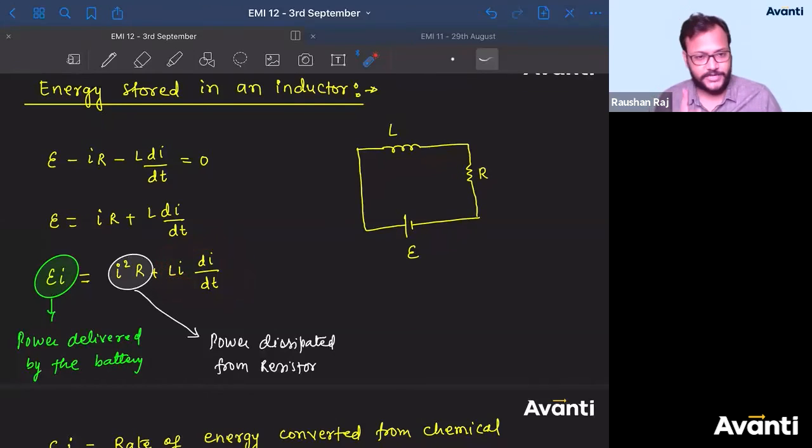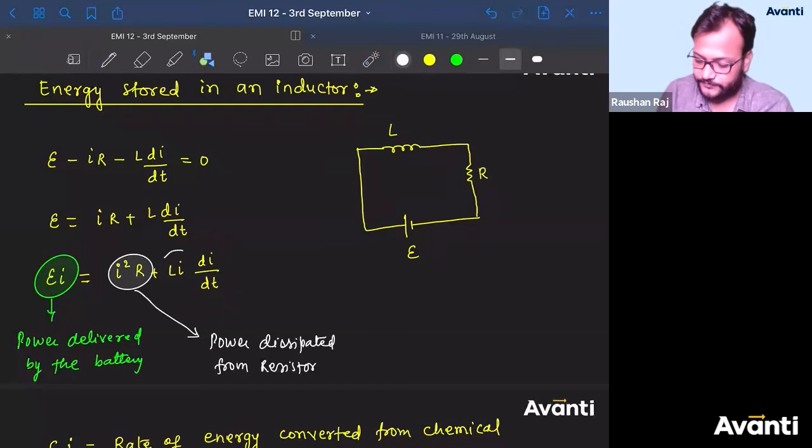Now we have to figure out whether there will be power dissipation in the inductor or not. We observe that there will not be any heat dissipation from an inductor. So where has the energy gone? The total energy given to the circuit is E into I. Out of E into I, I square R has been dissipated as heat from the resistor. So where does the rest of the amount go? If it is not being dissipated, it will be stored.